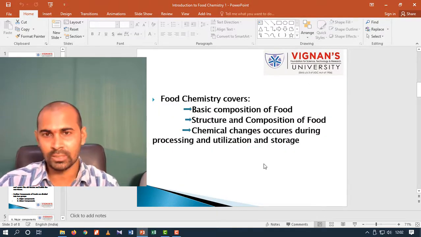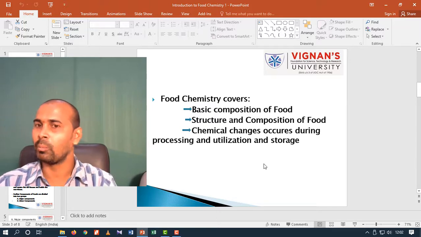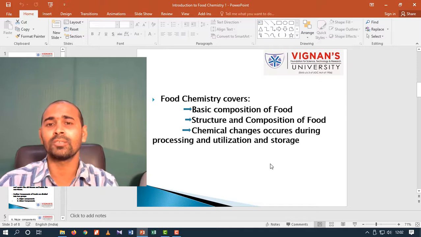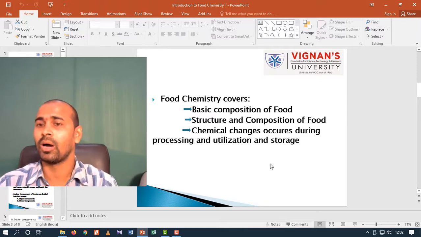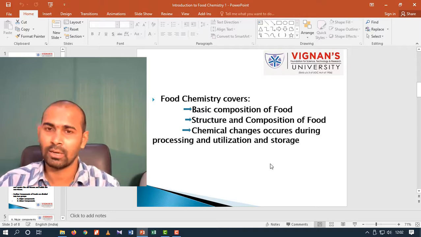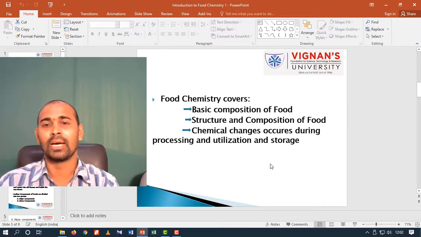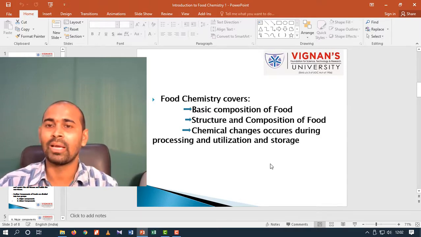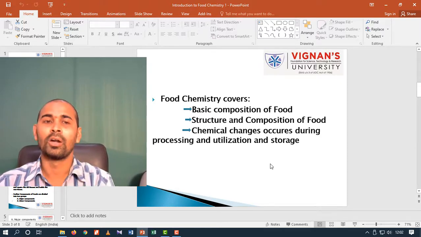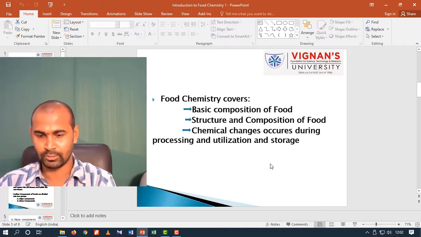It also covers the structure and composition of foods, which includes physical, chemical, and biological compositions of foods. And it also deals with the chemical changes that occur during processing, utilization, and storage of different types of foods.